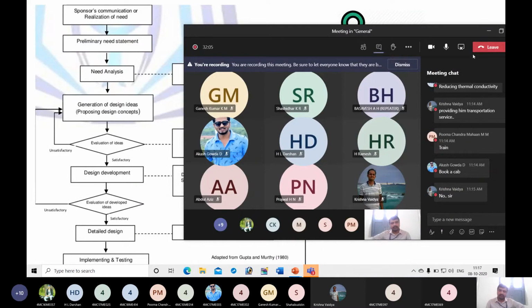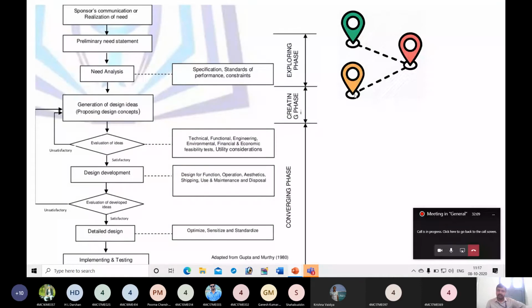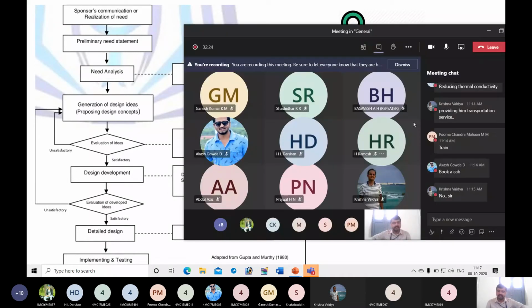Okay, so now the question is, by looking at this statement that a person has to travel from Bangalore to Mangalore on Friday and again he has to return from Mangalore to Bangalore on Monday, is it possible to get the actual nature of the need? Are you able to understand what is the actual need? Is it possible?